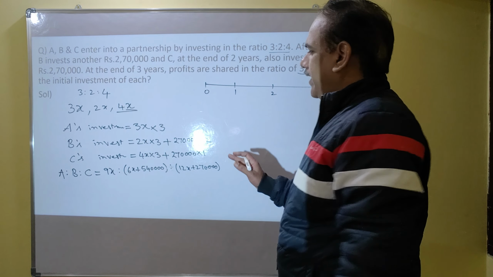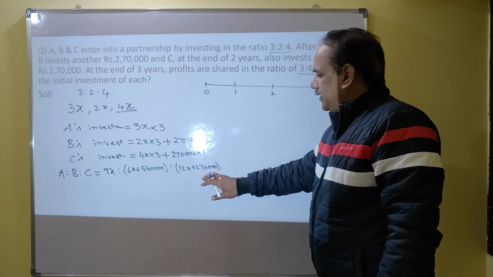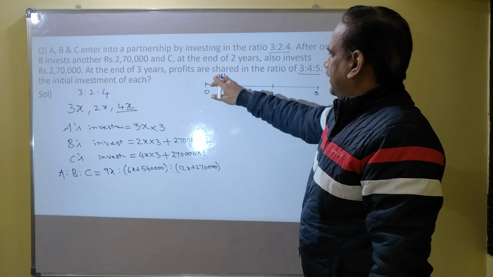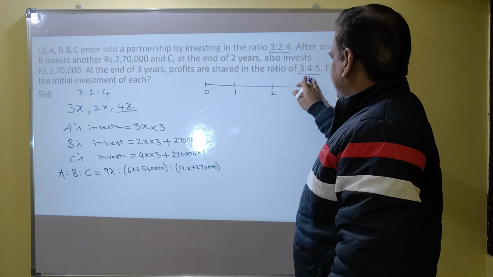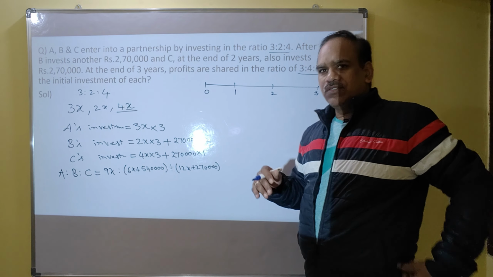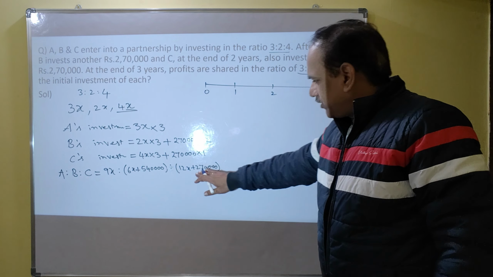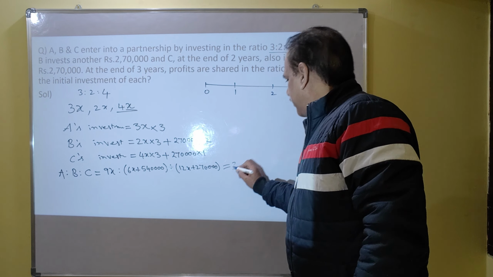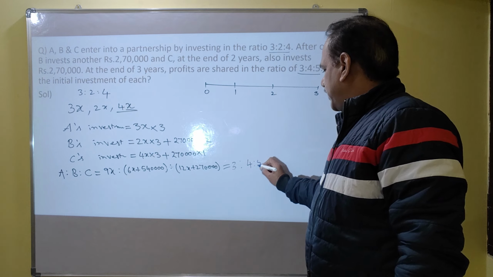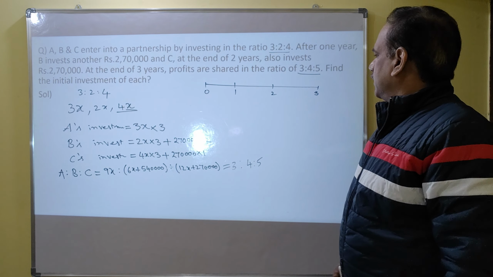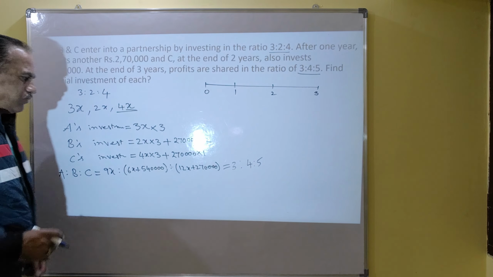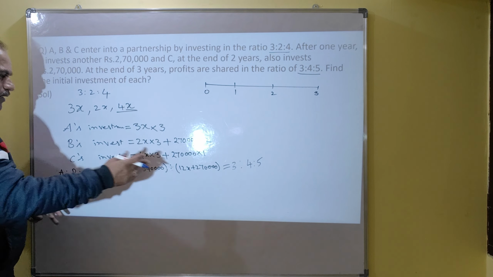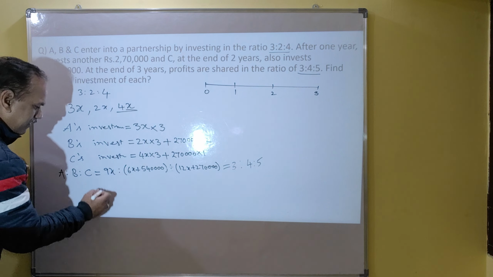Now in the same ratio they have to share their profit. And what should be the ratio there? The profits are shared in the ratio 3:4:5, which means profits are always shared in the same ratio as their investments. Investment ratio must be equal to profit ratio 3:4:5. Find the initial investment of each. So you equate one particular ratio, you will get the answer.